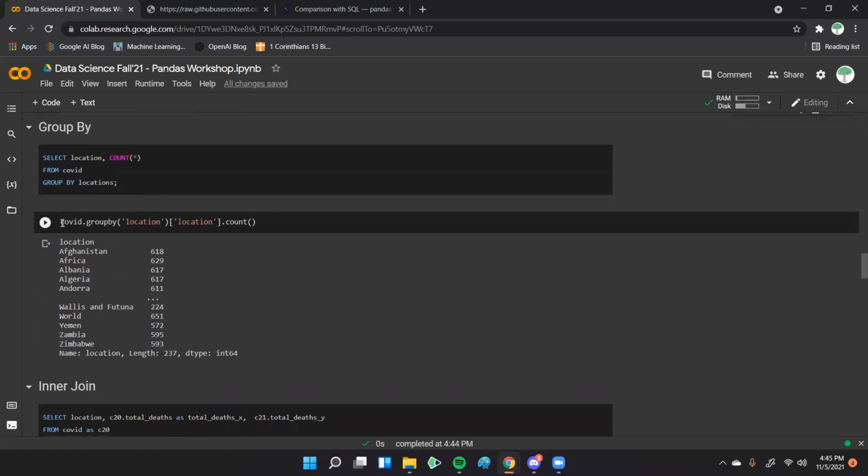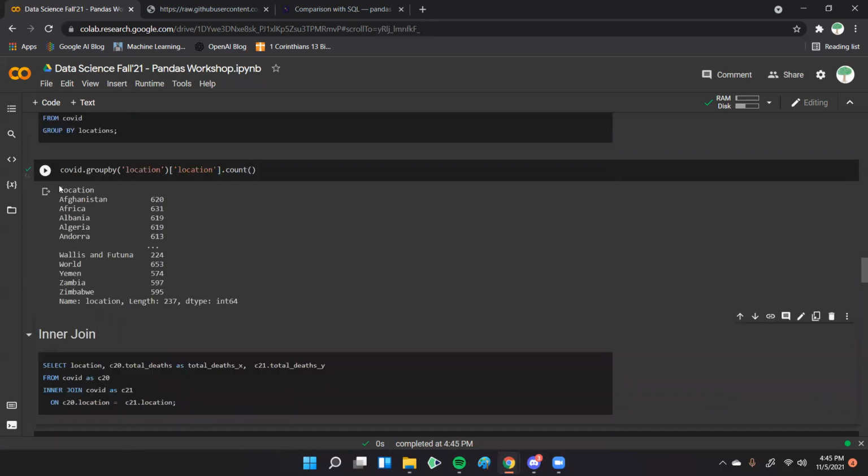Doing that in Pandas looks like COVID.groupby location, and we select, let's just look at location. If we didn't do this, we would be counting all the rows, but we don't need to count all the rows. So we just do location and we count, and when we run it, we get the result, all the counts of the different rows that fall in each location.